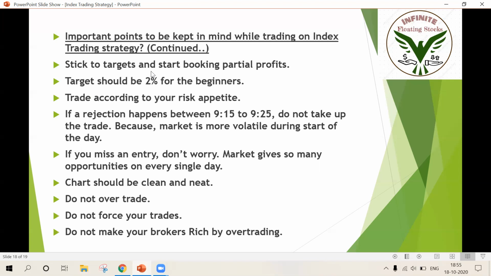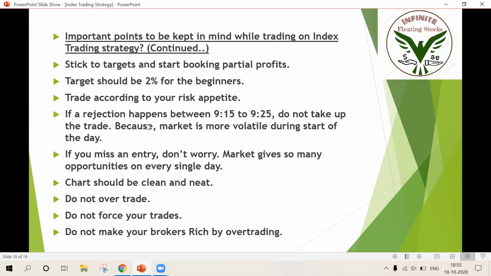So yes, stick to targets. Start booking partial profits. You know when to book, I mean, how much to book and when to book your profits. Okay. And target should be 2% for the beginners. Do not hope for more. And trade according to your risk appetite. I'll be explaining about risk appetite in later sessions.